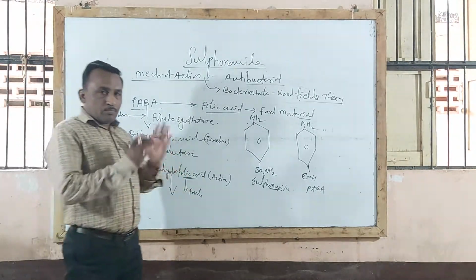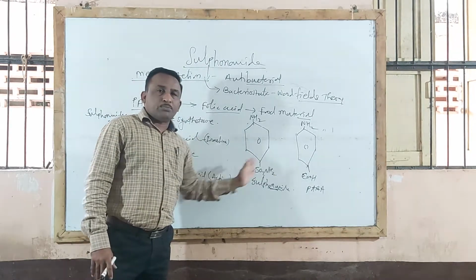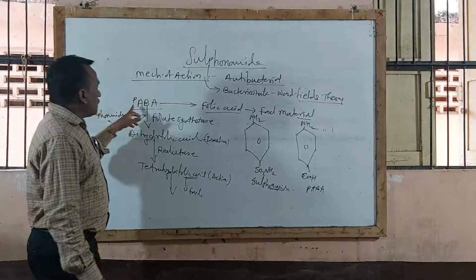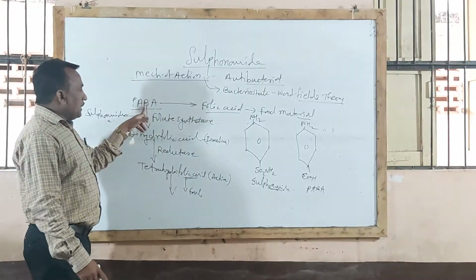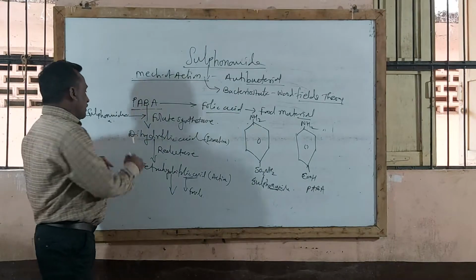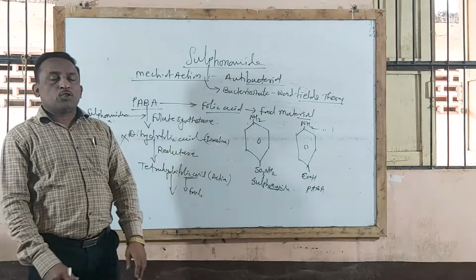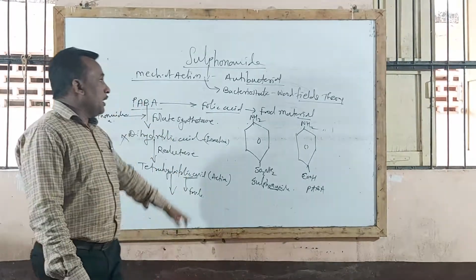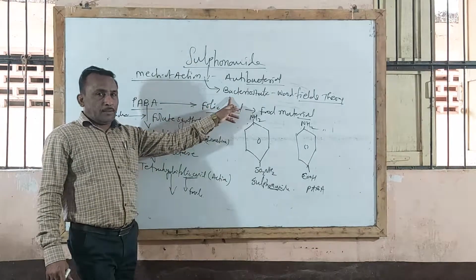But because of the competitive antagonism mechanism and structural similarity, the folate synthesis enzyme, instead of combining with PABA, combines with sulfonamide. Because of this wrong combination, there is no growth and no multiplication of microorganisms. That produces a bacteriostatic action in bacteria, isn't it?